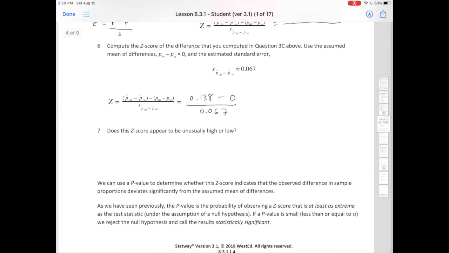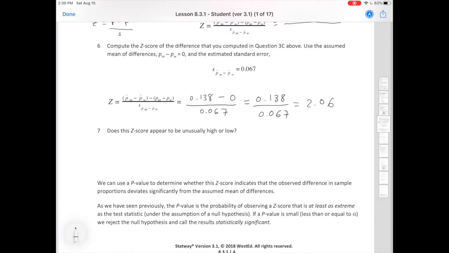So we're going to divide this 0.138 minus 0 divided by 0.067. Something to note here is that when you subtract 0 from the top, it's going to end up not mattering anyway. So the only thing you really need to put in your calculator is this. Okay, so just divide those two numbers. That's all you have to do. So when I divide the two numbers in my calculator, I get 2.06.